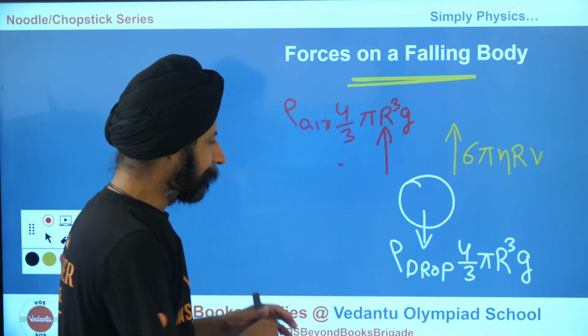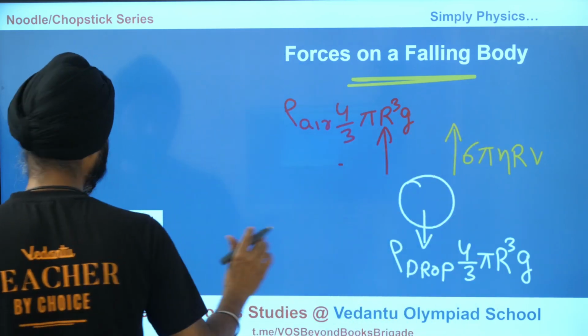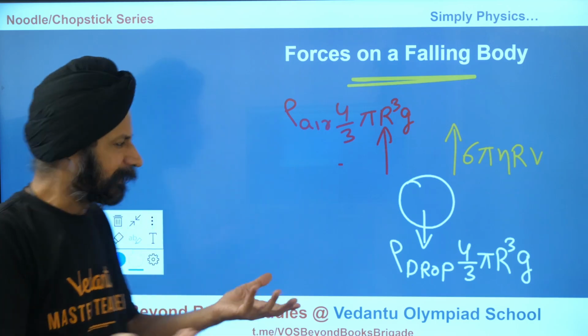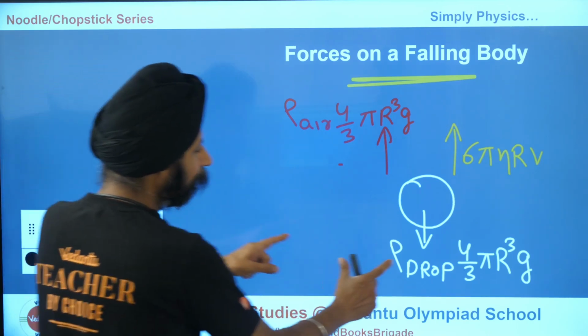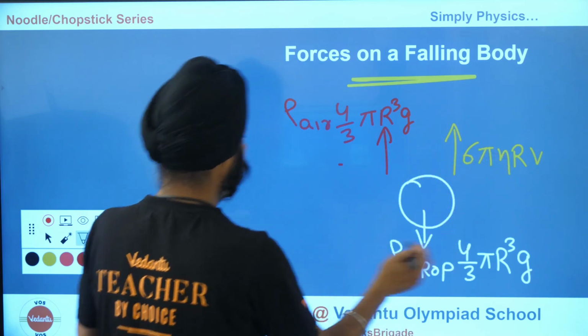And when will that happen? When this is equal to this plus this. Now this is a piece of cake. I'm not going to solve this for you. Come on, you are NSEP students. You can easily solve this. You plug in this minus this is equal to this, or just do this.